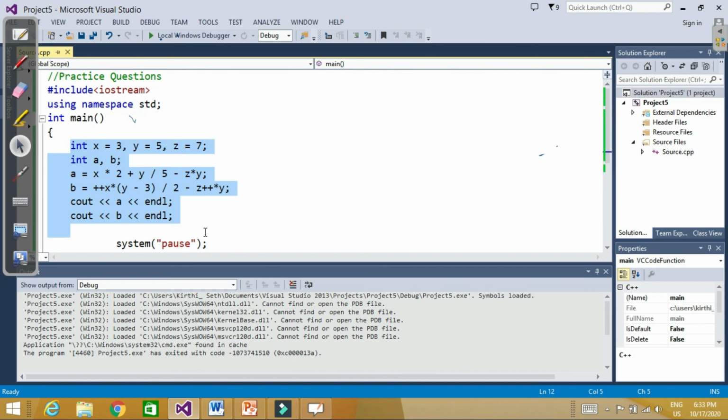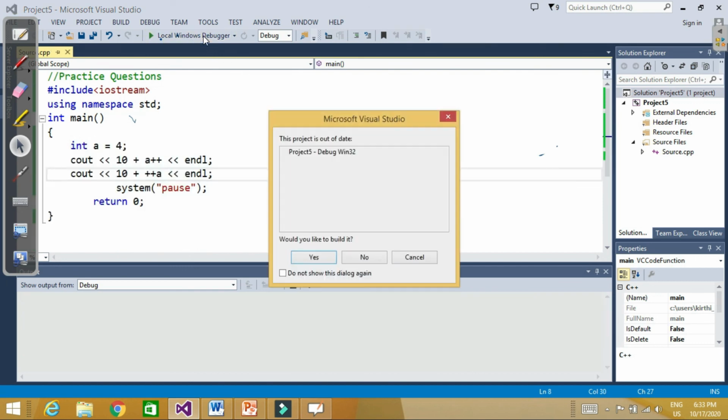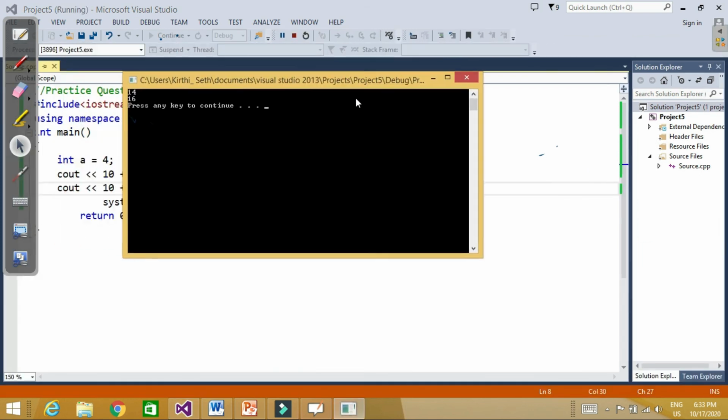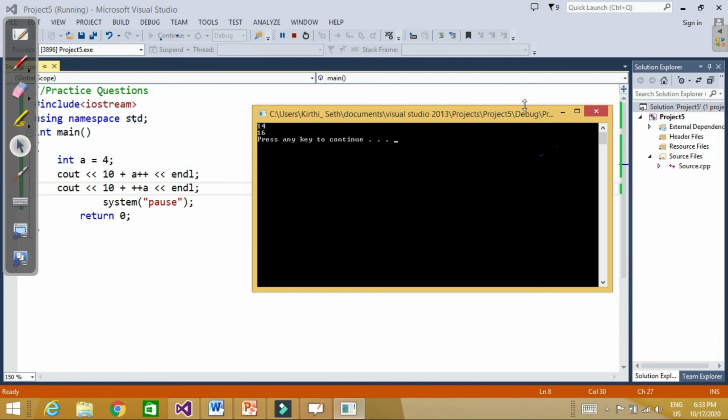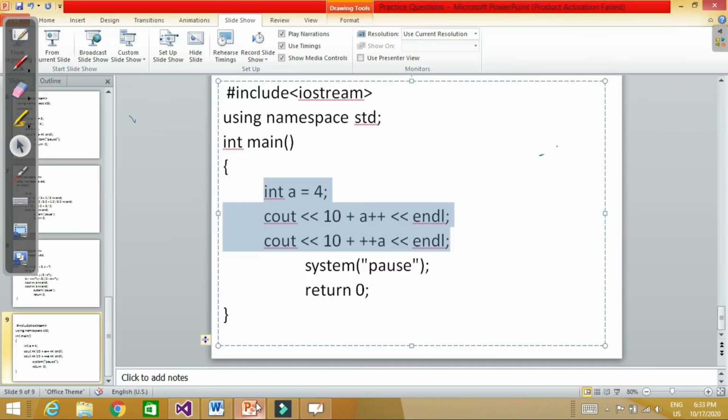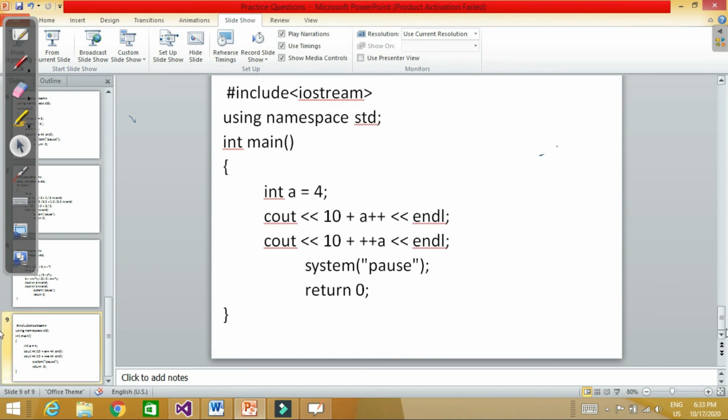So once I copy paste it and run it, let's check the output. 14 and 16. So this is how you can find the output for the output based problem. Now the last problem is, so this was the last one.